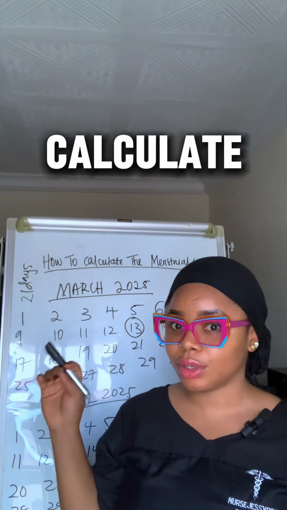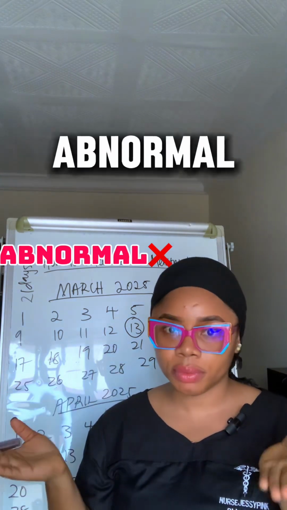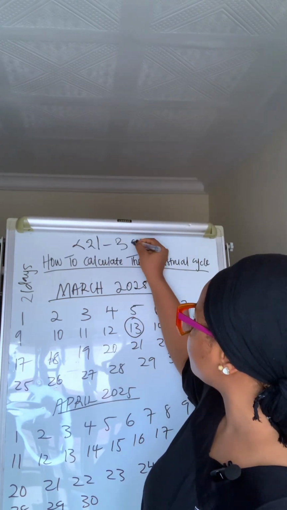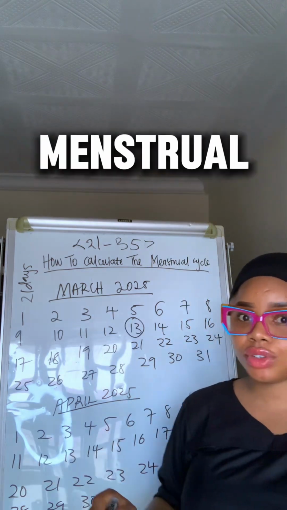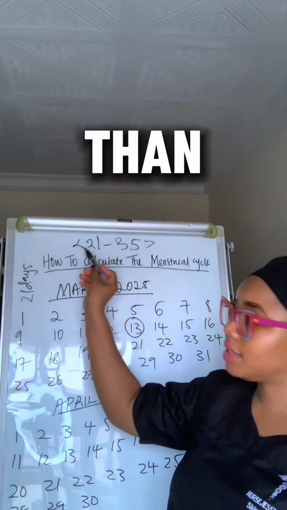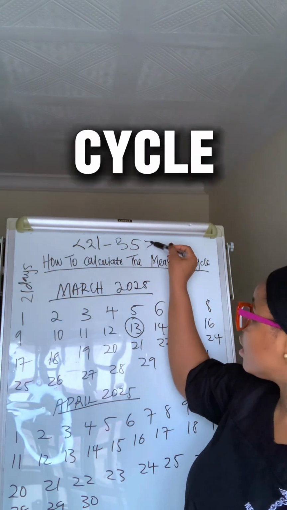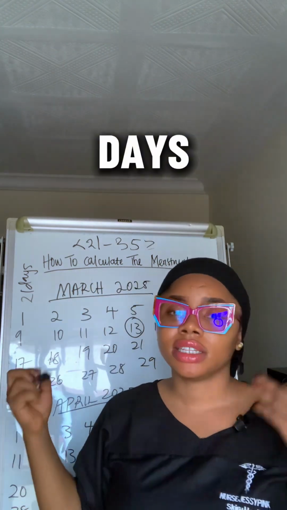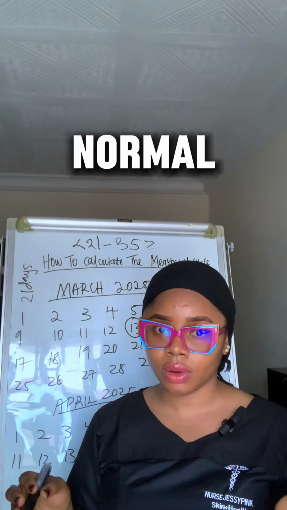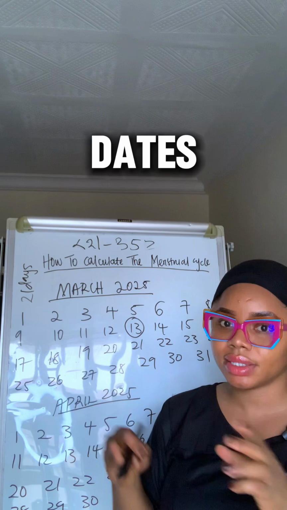Before you know how to calculate your menstrual cycle, you have to know what is the normal menstrual cycle and what is the abnormal menstrual cycle. So I'm going to write it down on the board. The normal menstrual cycle is 21 to 35 days. If your menstrual cycle is less than 21 days, there is a problem and you need to speak to your doctor. If your menstrual cycle is greater than 35 days, there is a problem and you need to speak to your doctor. So for you to say your menstrual cycle is normal, it has to fall between 21 to 35 days. Anything out of these two dates is abnormal.